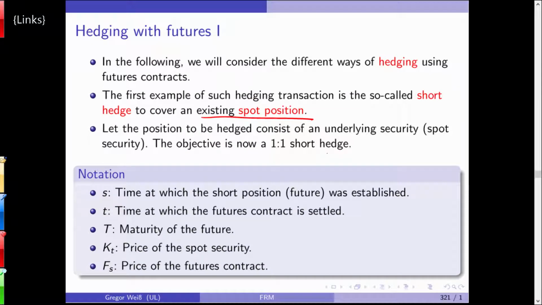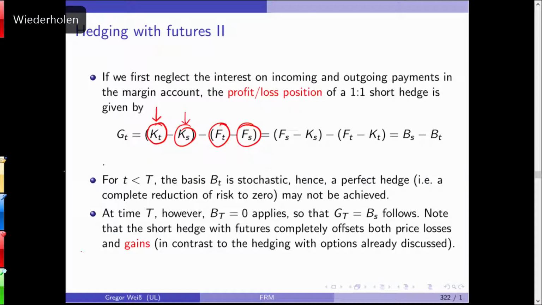So what are we doing? We are going short, so minus and minus results in a plus.